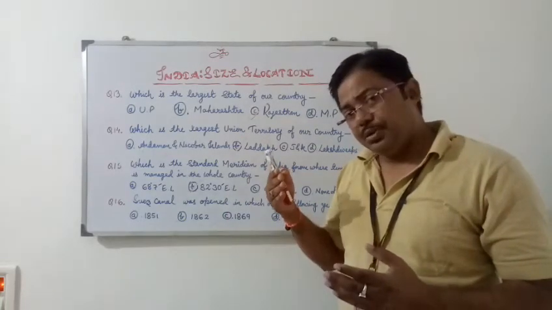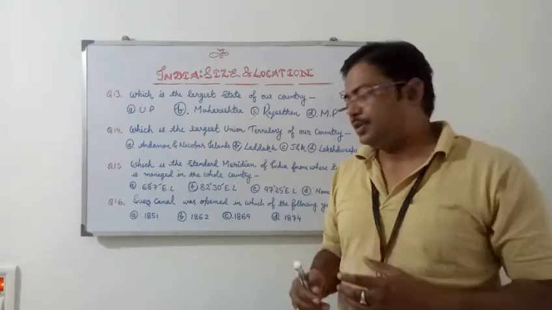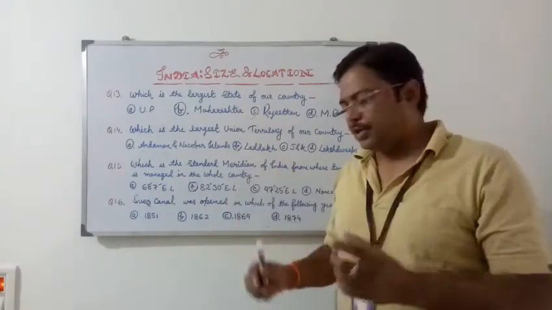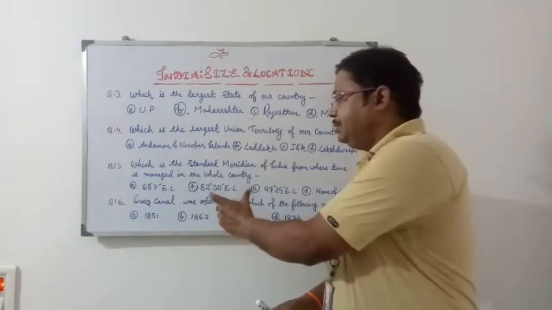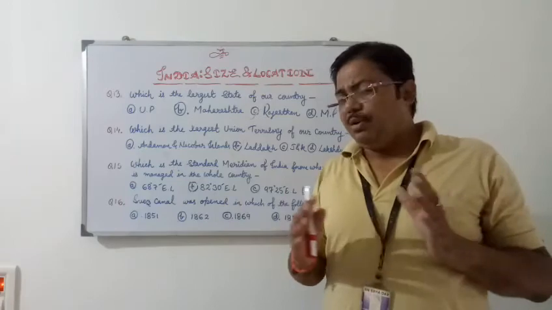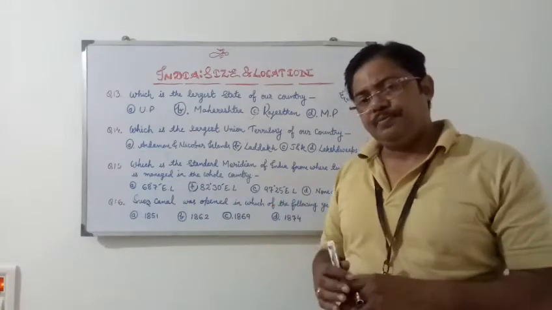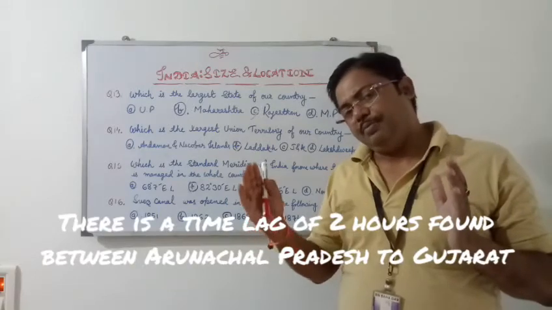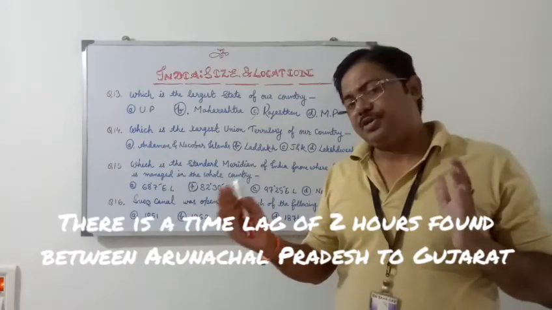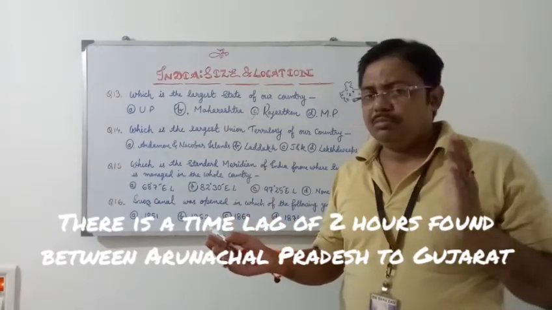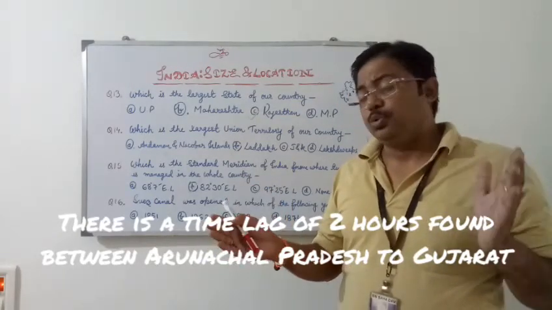It passes through Mirzapur in Uttar Pradesh, and Mirzapur is the headquarter from where time is managed. Actually, the local time of Mirzapur, on 82 degree 30 minute, is considered the time of the whole country. As we know, there is a time lag of 2 hours from eastern to western longitudes, means Arunachal Pradesh to Gujarat.